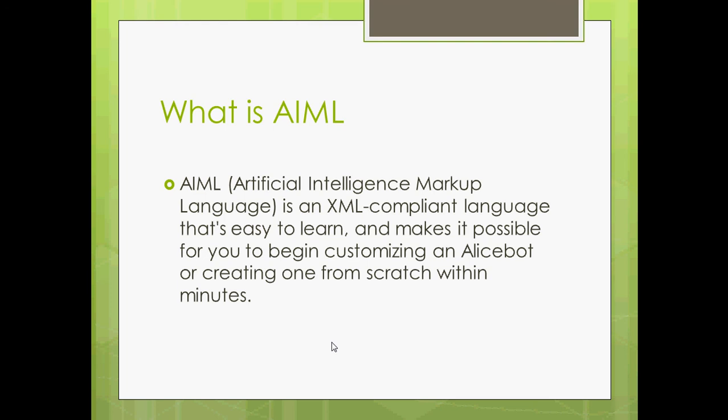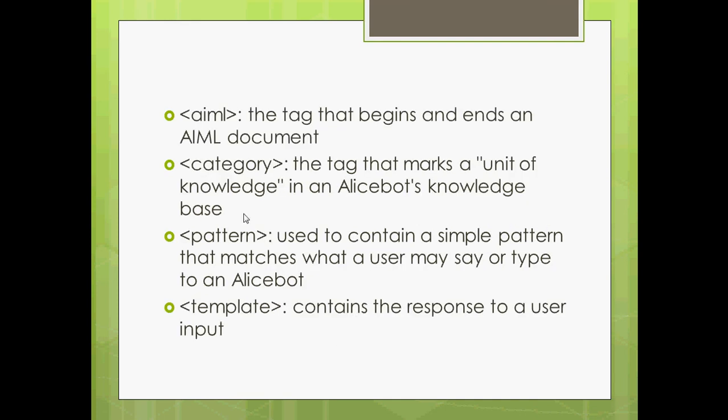You can make a bot within some minutes, but it's actually not that easy. There are some tags like AIML, category, pattern, template, and you have to learn all these things. You can get this from one link. I will provide that link below this video.